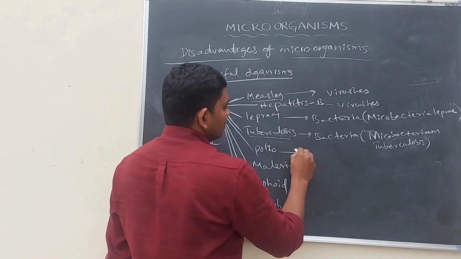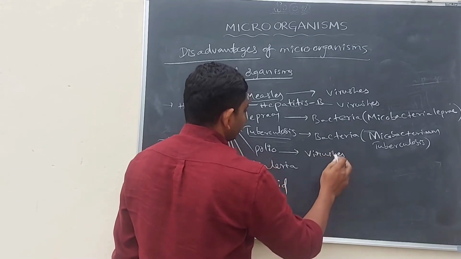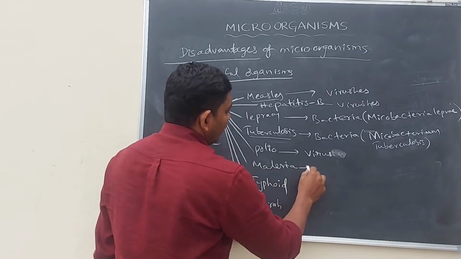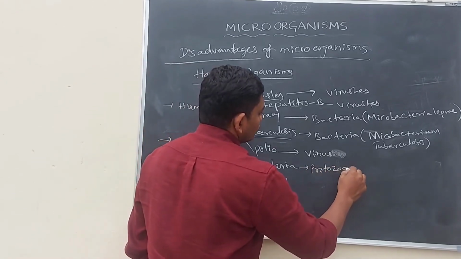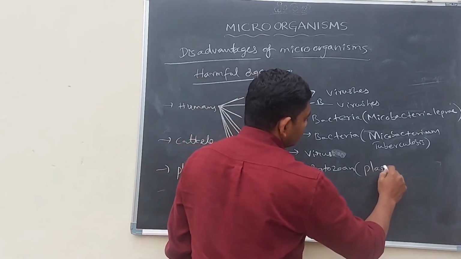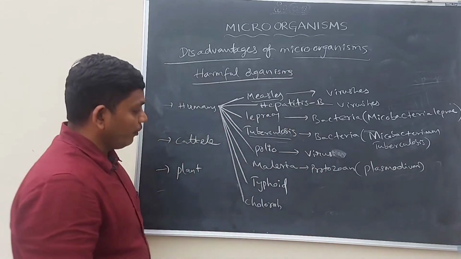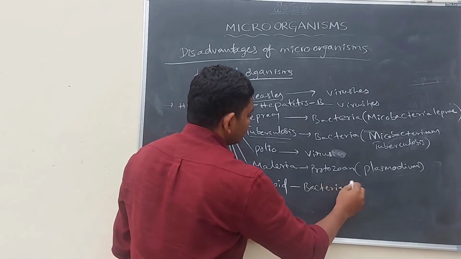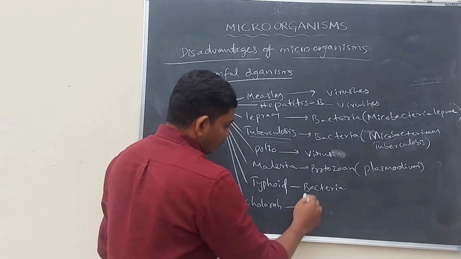Polio is also caused by viruses. Malaria is caused by protozoans, Plasmodium. Typhoid is caused by bacteria. Cholera is also caused by bacteria.